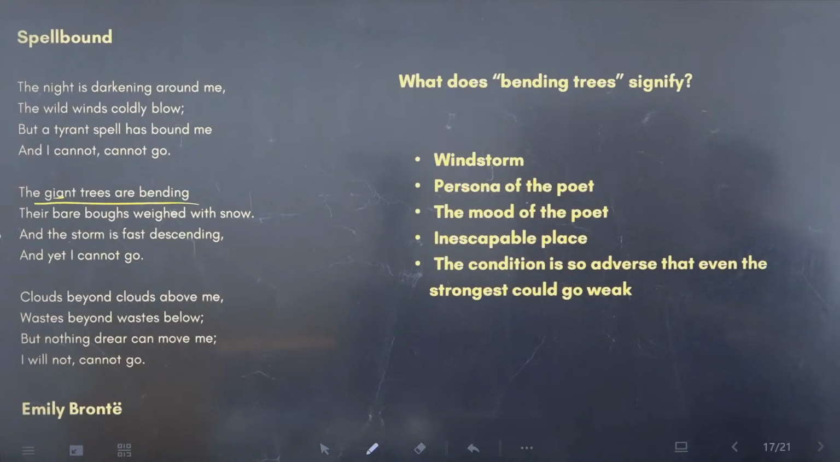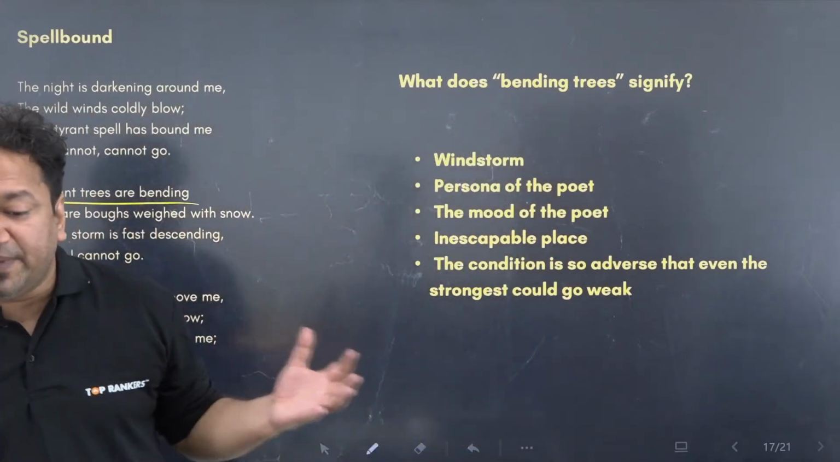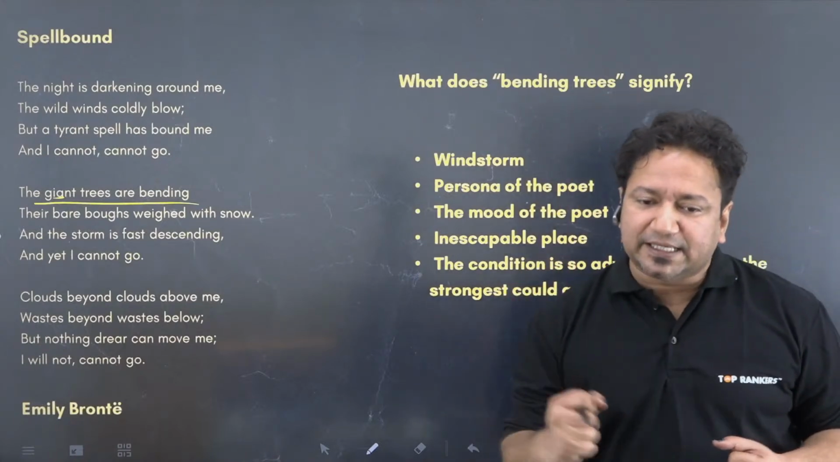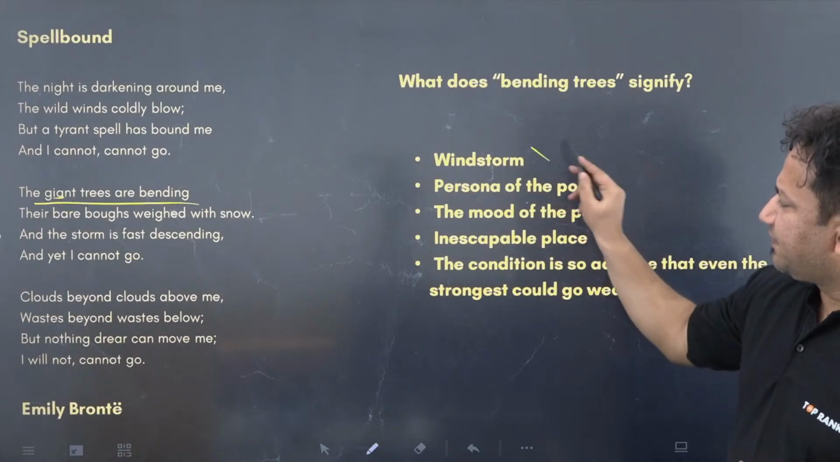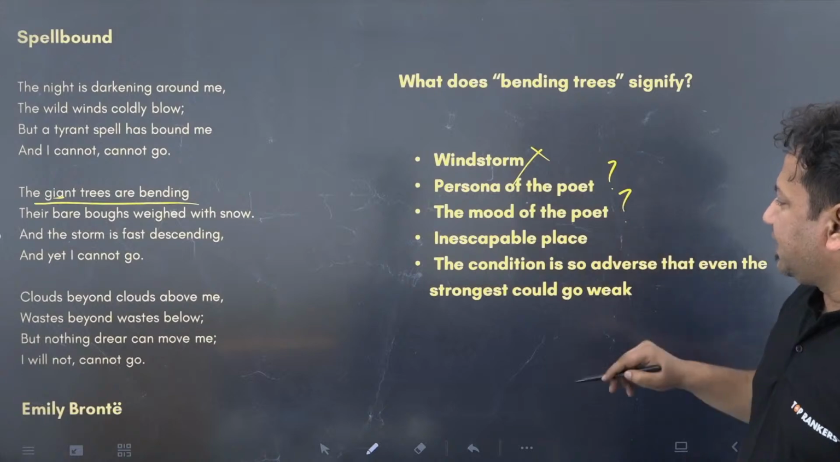Bending trees. Trees are giant, they are bending. That simply means the winds are there, but the trees are giant, still they are bending. So the wind is so strong that even the strongest things can move. That is what we talk about. Windstorm, a very specific case. Persona of the poet can be a possibility. Mood of poet can be a possibility.